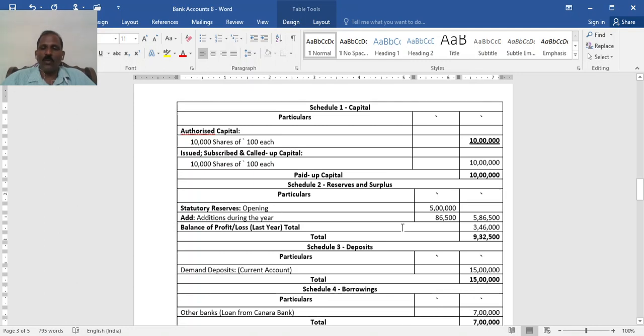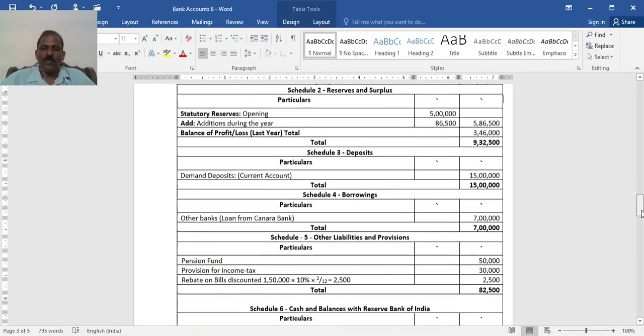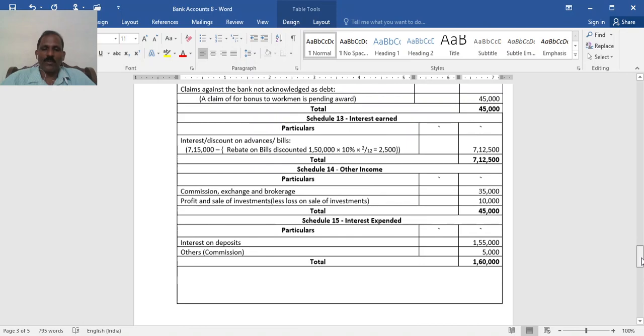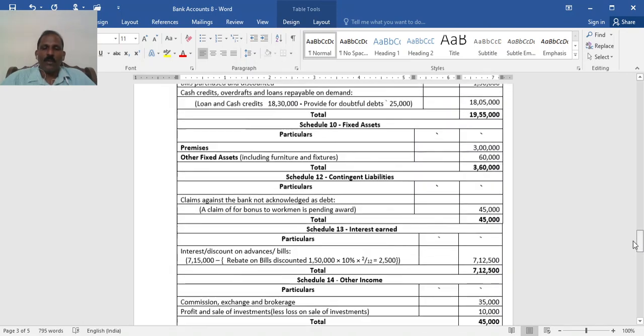Then schedule 2, reserves and surplus. See, statutory reserve opening 5. Then additions during the year, that is from the current year. Before that, it's better to know the profit and loss account first.